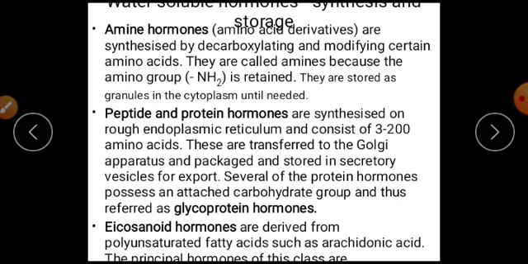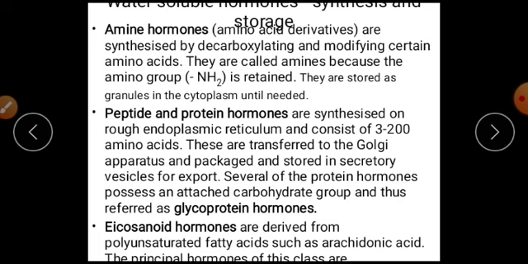There are peptide and protein hormones, which are synthesized on the rough endoplasmic reticulum and consist of 3 to 100 amino acids. These are transferred to the Golgi apparatus and packed and stored in secretory vesicles for export. Several of the protein hormones possess an attached carbohydrate group and are thus referred to as glycoprotein hormones.